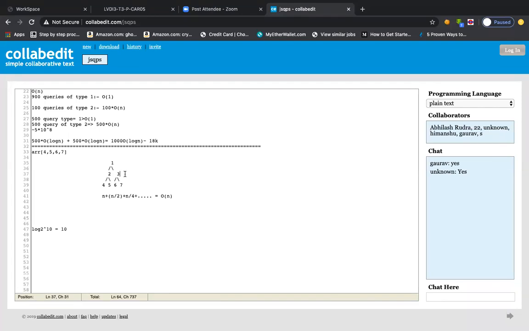So Ganesh, what I'm trying to say is that all the leaf nodes are the actual array nodes, but all the upper nodes are the representative nodes. Each representative node is responsible for some of the elements of the array. For example, the second node is responsible for 4 and 5, the third node is responsible for 6 and 7, and the first node is responsible for all of them. The first node is responsible for 2 and 3, and 2 and 3 are themselves representative nodes responsible for 4, 5, 6, 7. So node 1 will be responsible for all the nodes. Is it clear to you, Ganesh, now?